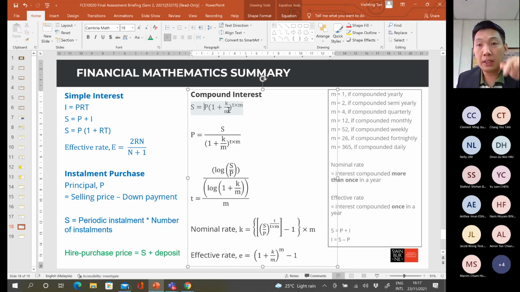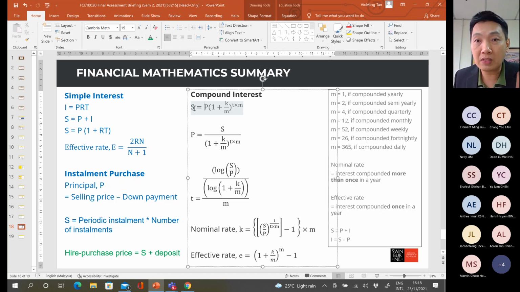And the power T is in years unit, T means the investment period. Then multiply with M. So this M value is based on how the interest is compounded. So if the interest is compounded yearly, then M is equal to 1. So this one you need to remember. The M value depends on the question, on how the interest is compounded.